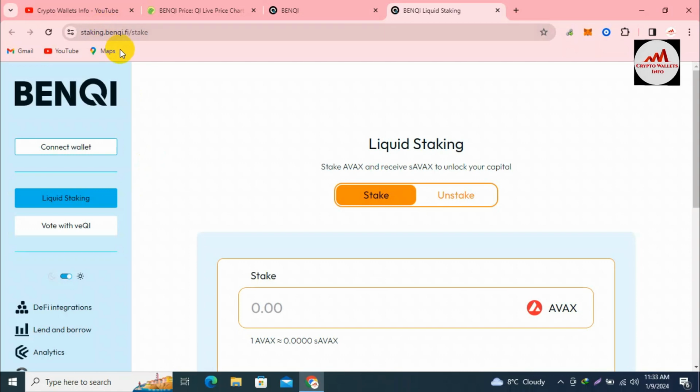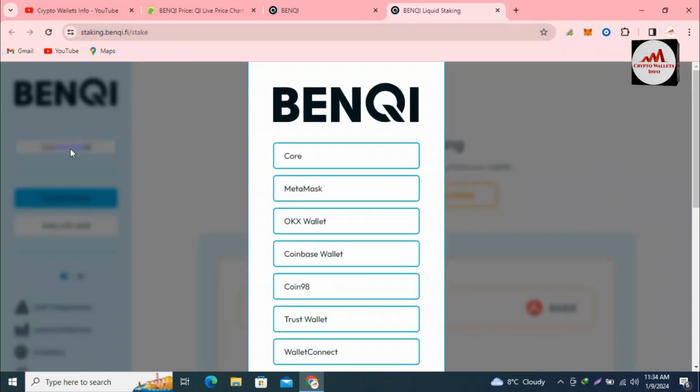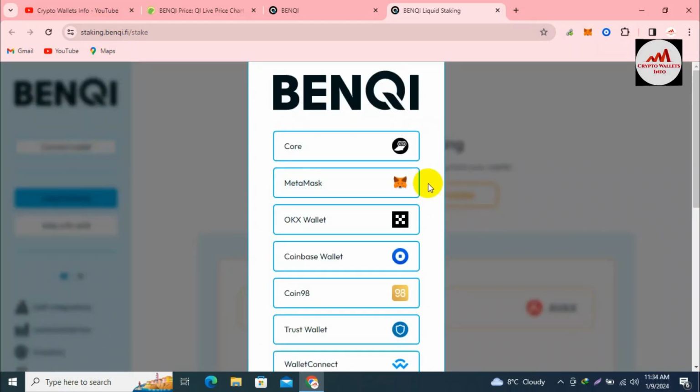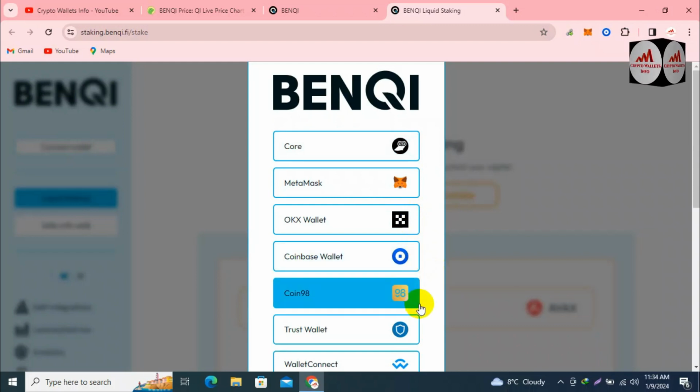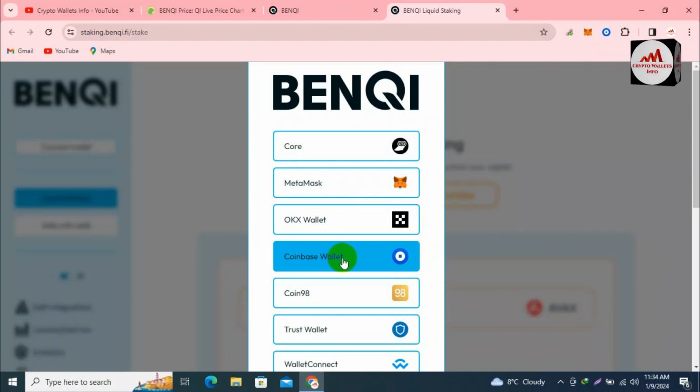Then the staking.benqi.fi page will open in front of you, where you can stake your AVAX. Let's suppose you want to stake your AVAX. Simply click on connect wallet, and after that all the wallets supported at this time will be shown: Core, MetaMask, OKX Wallet, Coinbase, Coin98, Trust Wallet, many big names are available here. So we'll connect our Coinbase wallet.